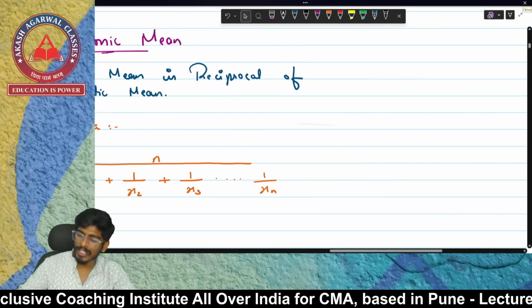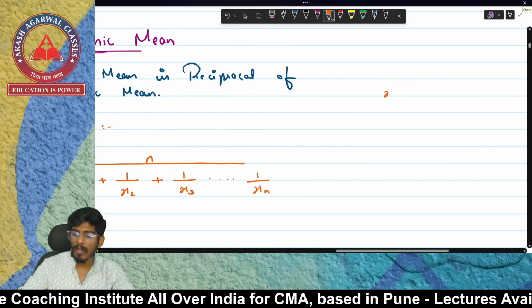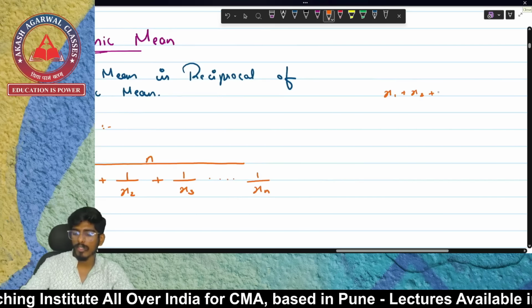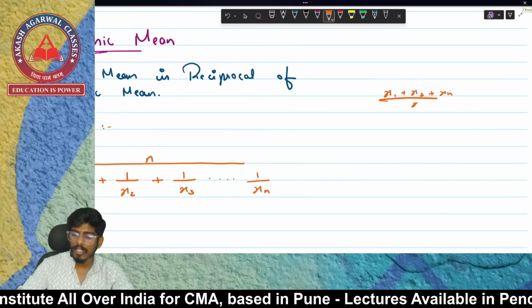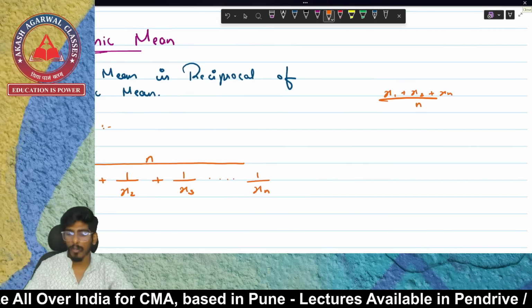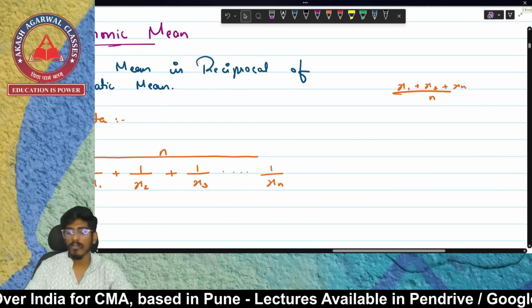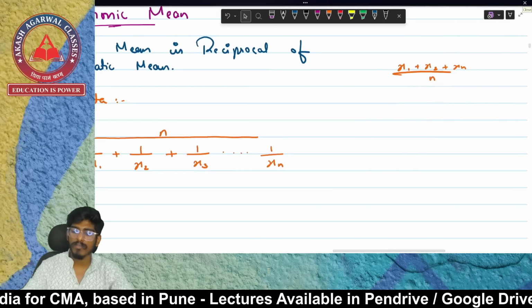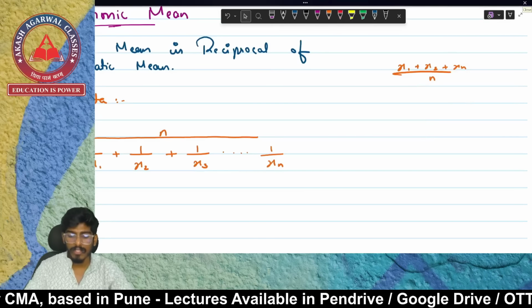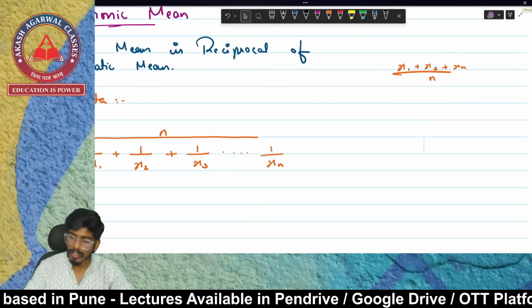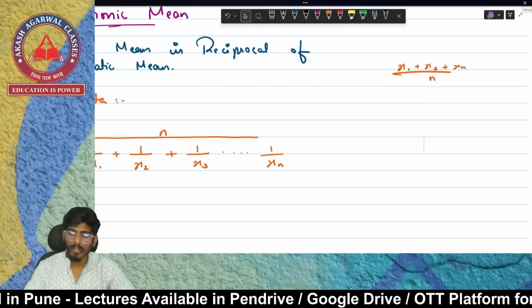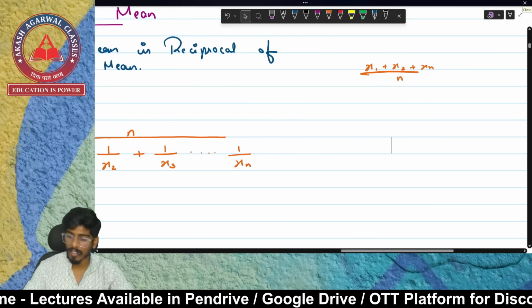What do we do in AM? We add all the numbers, x1 plus x2 till xn, and then divide by the total number of observations. Like if there are 5 observations, we divide it by 5. If there are 7 observations, we divide it by 7, right? So this is what your arithmetic mean is.